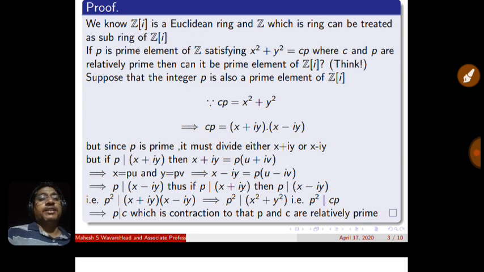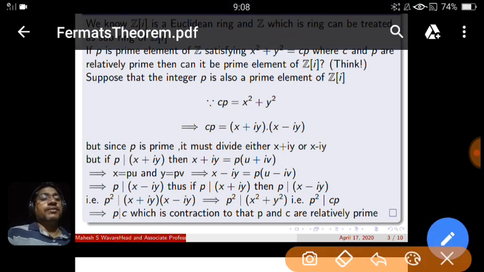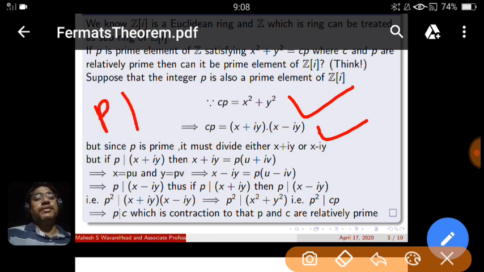On the contrary, we suppose that the integer p is also prime in the ring of Gaussian integers, and this is the given condition: cp is x squared plus y squared, and don't forget that c and p are relatively prime. Now x squared plus y squared can be written in this format, (x plus iy) times (x minus iy), but since p is prime, p divides cp, and the value of cp is (x plus iy)(x minus iy).